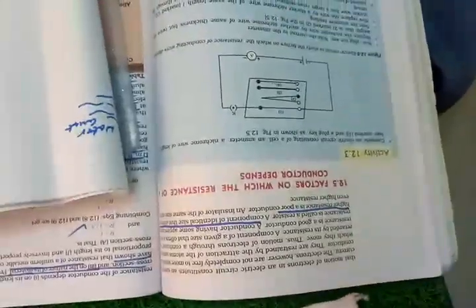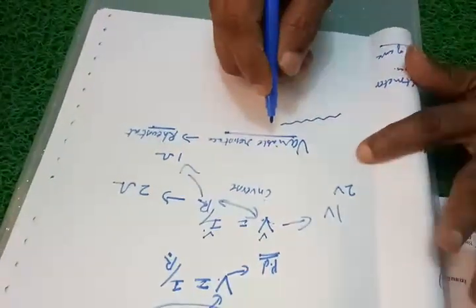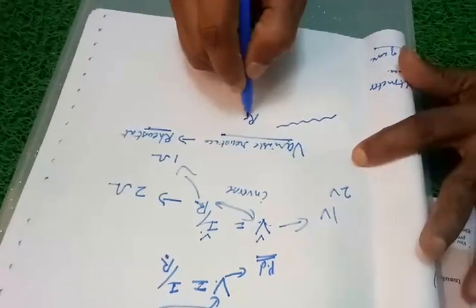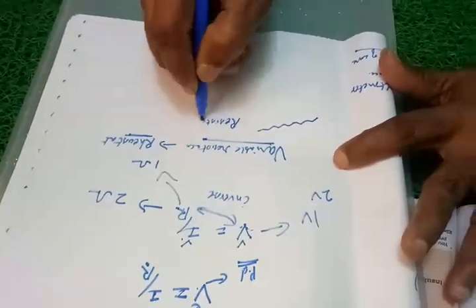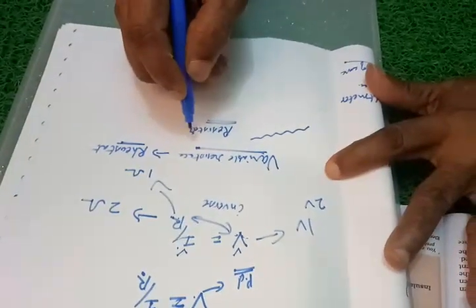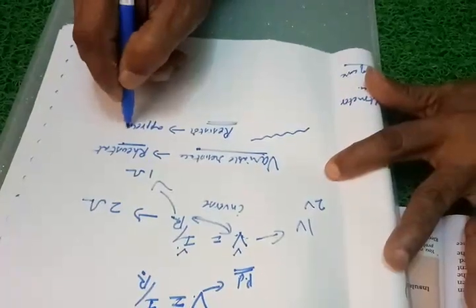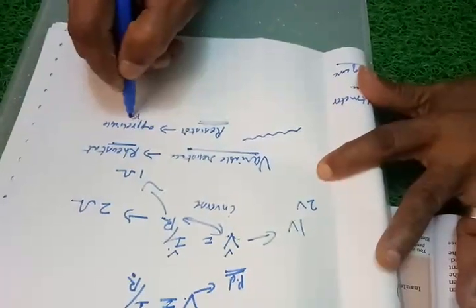Next we move on to the next page. What do you mean by a resistor? Well, you know about the conductor. A material that allows the flow of electricity is called a conductor. If it does not have the flow of electricity, it is called an insulator. What do you mean by a resistor is the next question. A resistor is something that has appreciable resistance.